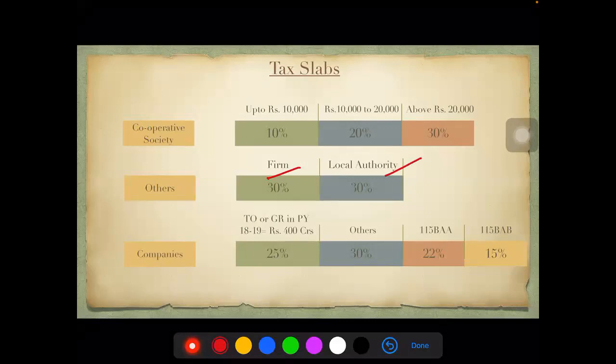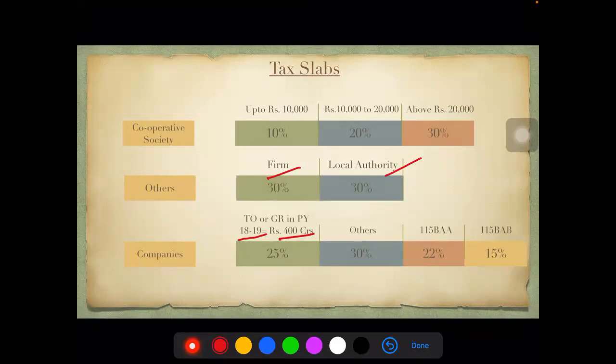Companies, we have come across different scenarios now. For companies, if the turnover or gross receipts in previous year 18-19, we skip one year and go back, is less than or equal to 400 crores, then it is 25%, otherwise it is 30%.